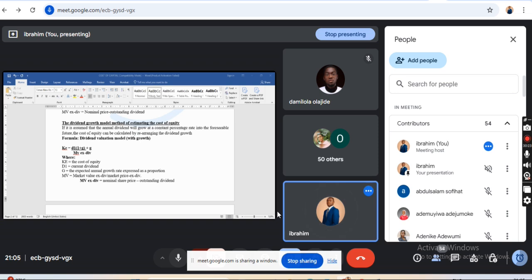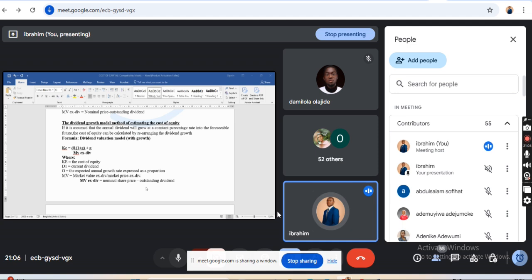Now, when you are given a series of dividends in a question, this means that there is a growth in dividend. And the question will say, calculate the cost of equity of AA Nigeria Limited, without even telling you to use either the dividend valuation method or the capital asset pricing model. The next thing you need to check is, when you're given a series of dividends, oh, there is a series, which means that I'm to use the dividend valuation model with growth.